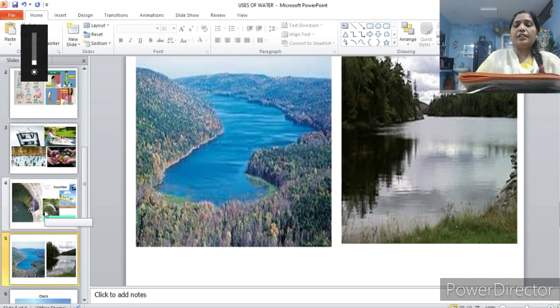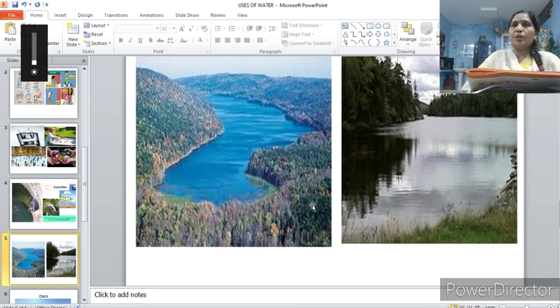Come to the next page. A matching is given. It is asking you to match the words in column A to column B. So in column A, the first one is a large stream of water that flows across the land and usually empties into a lake, an ocean or another river. So that is a river. This is the river, a large stream of moving water. Finally it goes into another river or into the sea or the ocean. So that is river. You join the first one to the river.